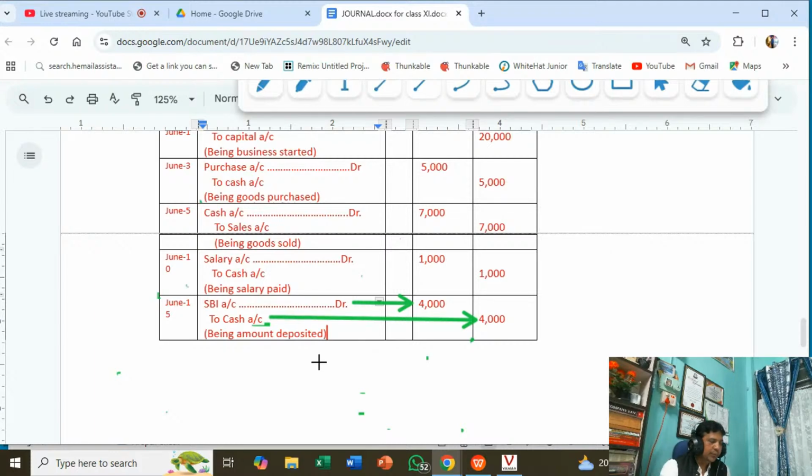Credit the giver, obviously. Who is the giver? You are the giver, so your name will not be recorded. Only the persons with whom you are dealing. You are dealing with the bank, so you record the name of the bank. Suppose you are dealing with a person. If I take another example, amount paid to Mohan, what will be the journal entry?